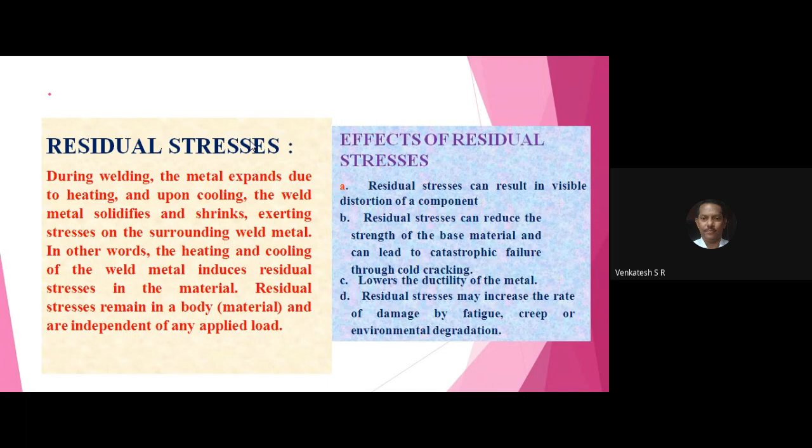Now, all of you write down, explain briefly, residual stresses in welded joints, question mark. What are the effects of residual stresses on base material?